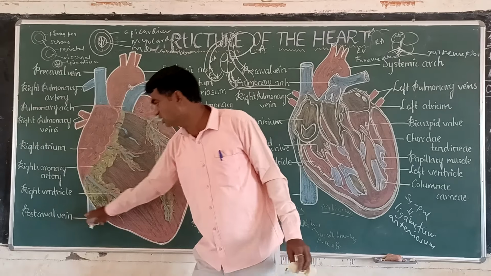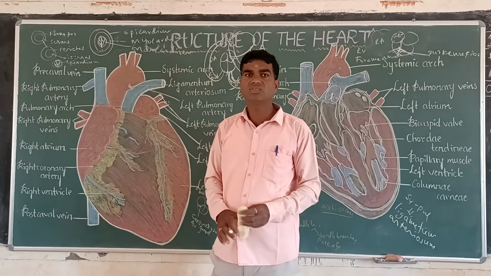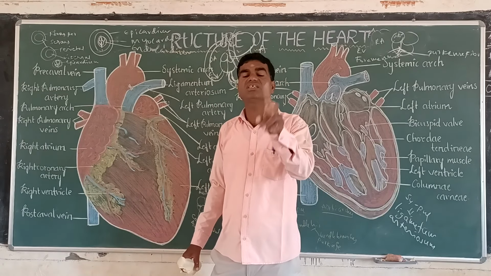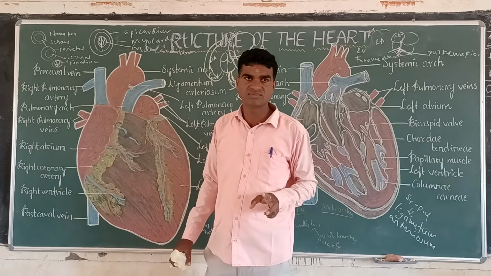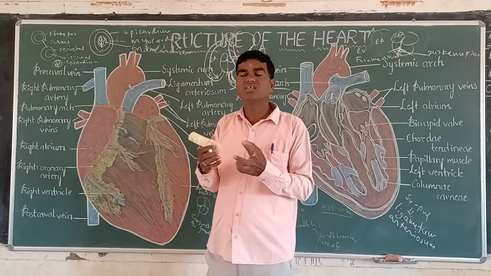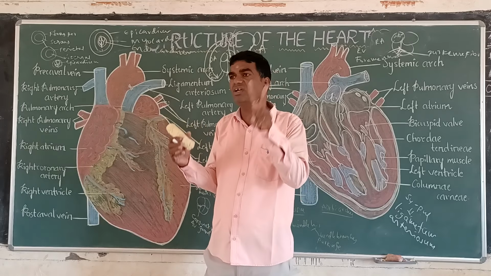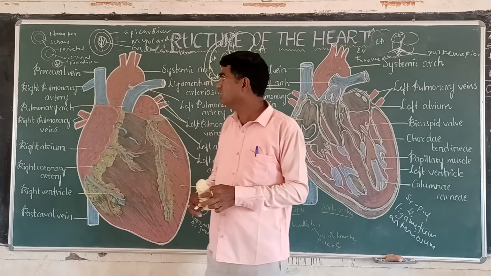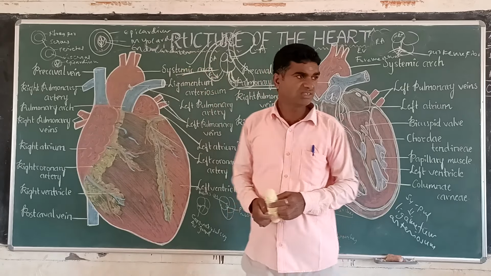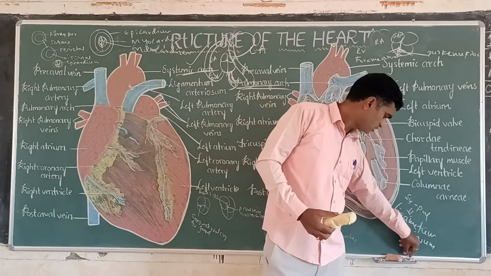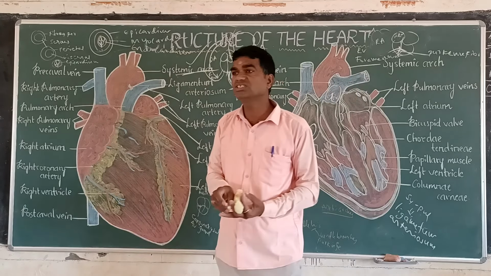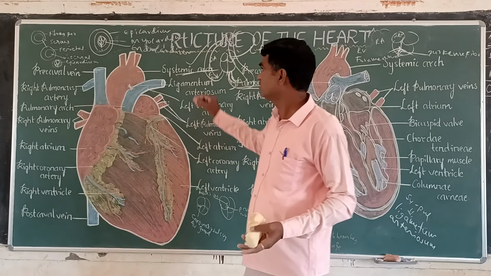Next one is the postcaval vein. I told you already, two precaval veins and one postcaval vein are the receiving chamber of the heart. The blood is received from the two precaval veins and the one postcaval vein. Now this is the systemic arch, and the systemic arch is carrying oxygenated blood.